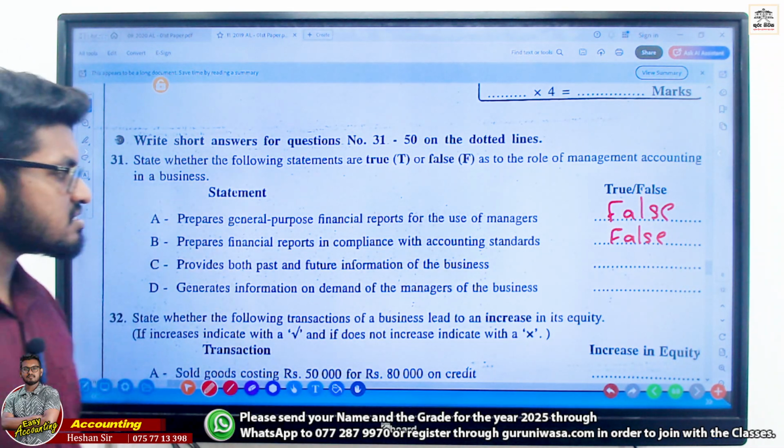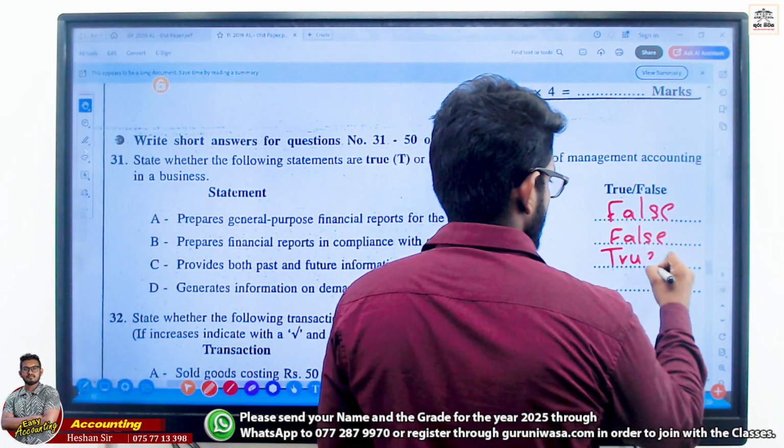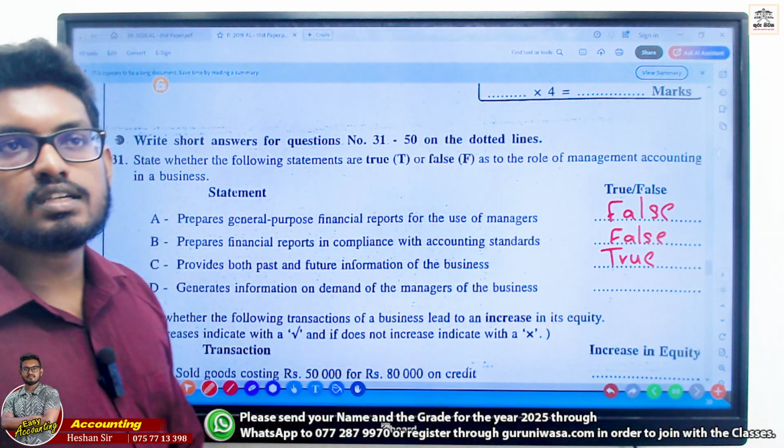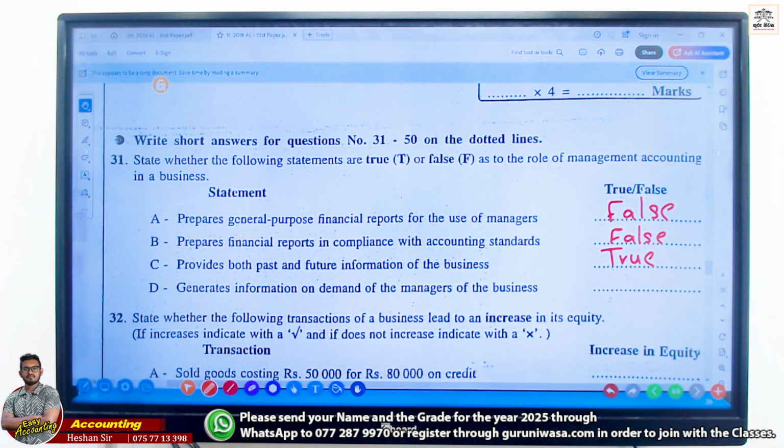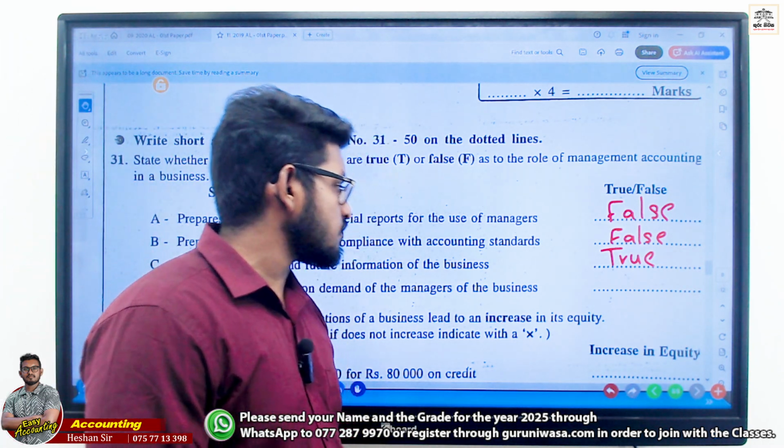Provide both past and future information of the firm. True. We prepare both past and future. Generate information on demand of the managers of the business.